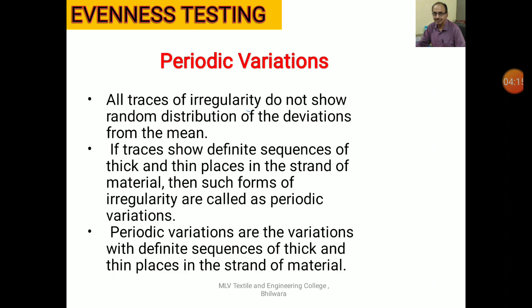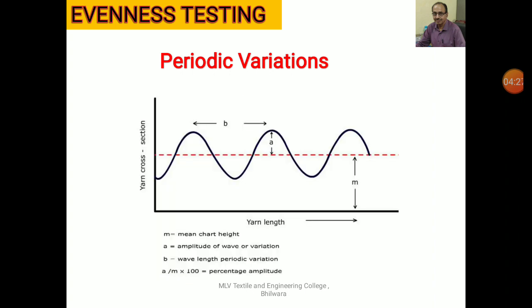Now, periodic variations are the variations with a definite sequence of thick and thin places in the strand of the material. So let us consider this denotes the periodic variations.